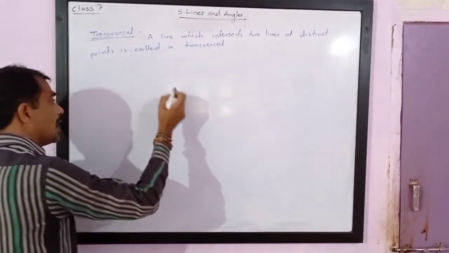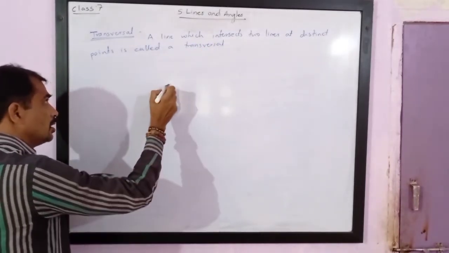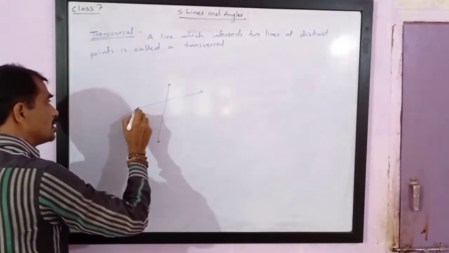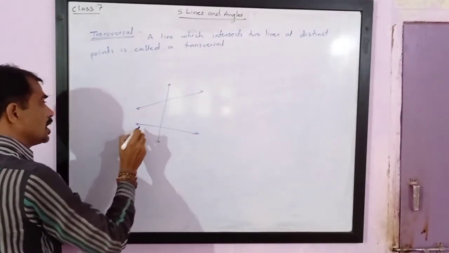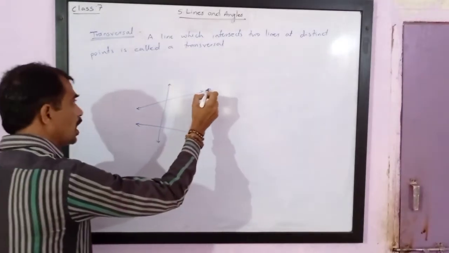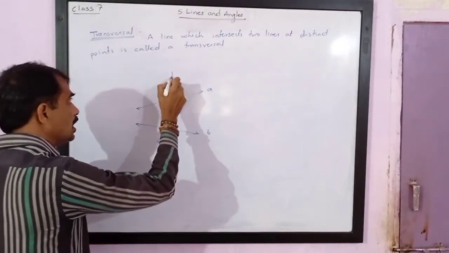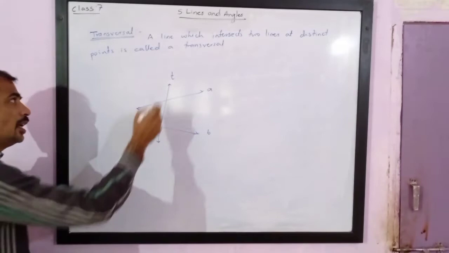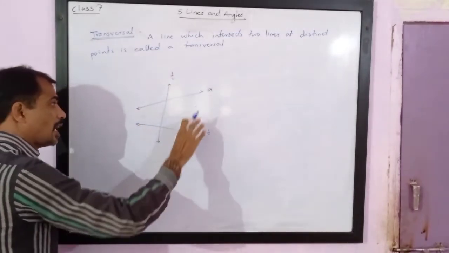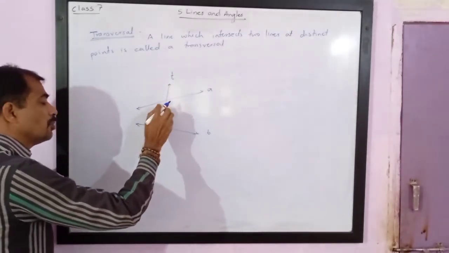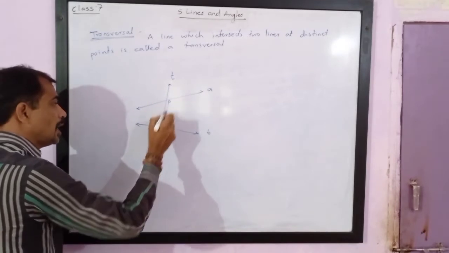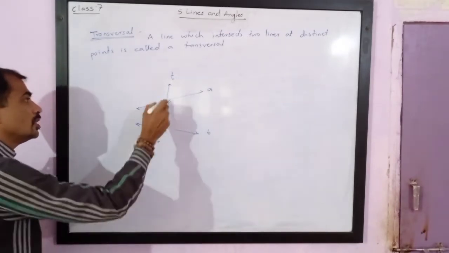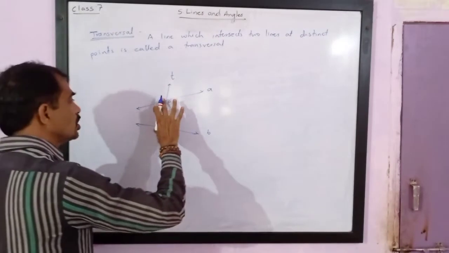So a transversal is a line which intersects two lines. If A and B are two lines and T is another line, then line T intersects lines A and B at two distinct points, you can say P and Q. So these are two separate points. Distinct means two different points.